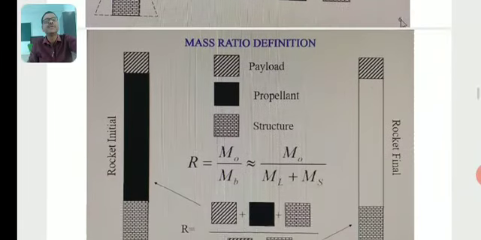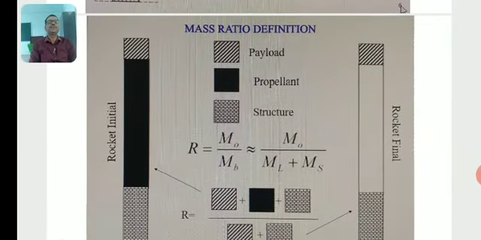Mass ratio: look here, the left end of the diagram indicates the condition of the initial rocket, and the right side indicates the final stage condition, with a representation of payload, propellant and structure. The mass ratio R is equal to M0 by MB, which is equal to M0 by (ML plus MS).